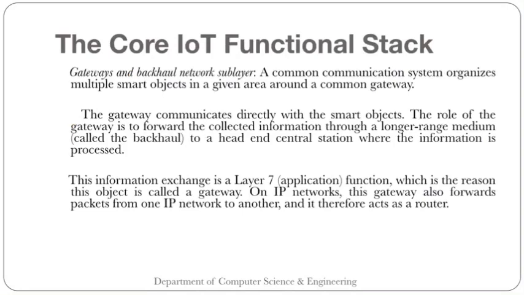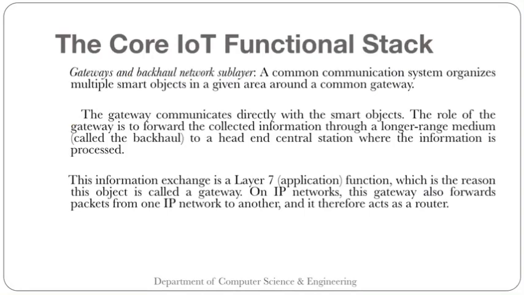The role of the gateway is to forward the collected information through a longer range medium called the backhaul to a head-end central station where the information is processed. So basically the gateway is communicating directly with the smart objects, collecting the information, and then passing it to the central station.